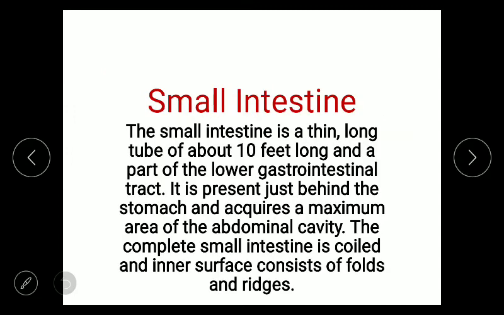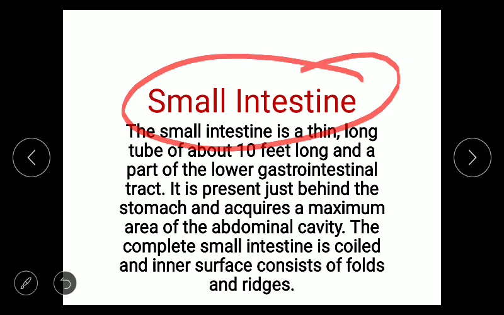Now the next part of the alimentary canal is the small intestine. The small intestine is a thin, long tube of about 10 feet long. So it is very important that it is around 10 feet long and it is a part of the lower gastrointestinal tract. It is present just behind the stomach and occupies a maximum area of the abdominal cavity. The complete small intestine is coiled and the inner surface consists of folds and ridges called villi. Small intestine is a very important part of the alimentary canal. It is the site for complete digestion of food.